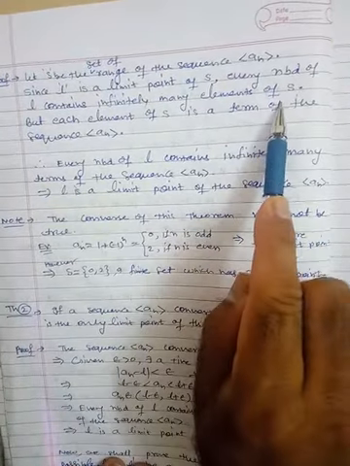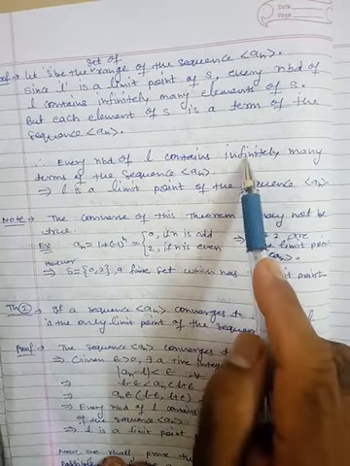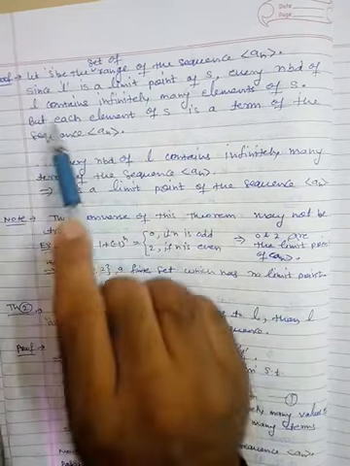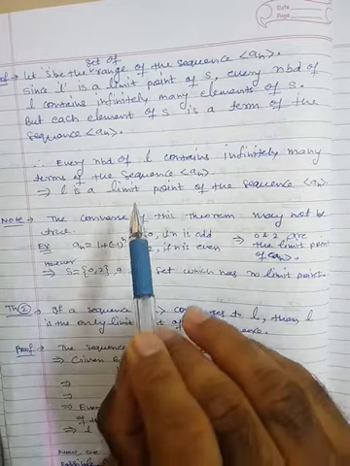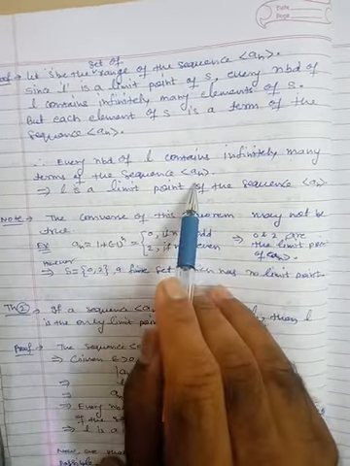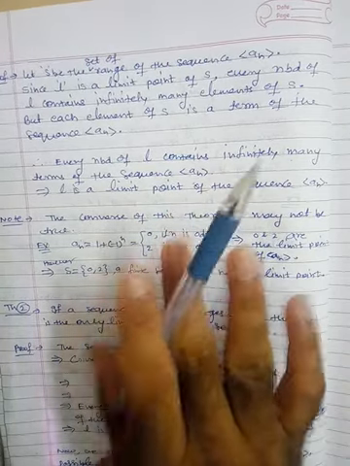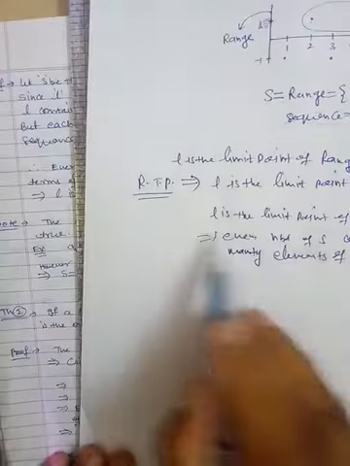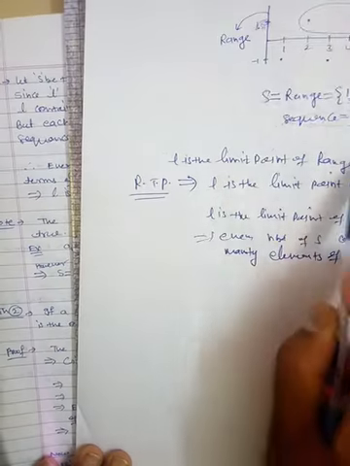So since L is a limit point, every neighborhood of L contains infinitely many elements of S. And every element of S is nothing but a term of the sequence.